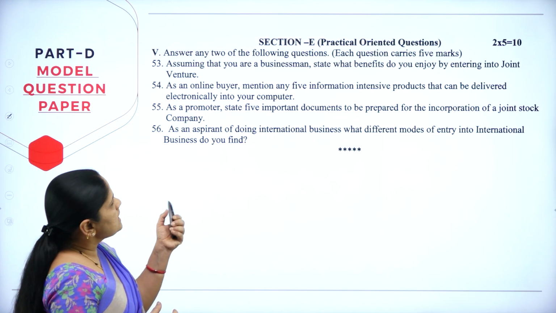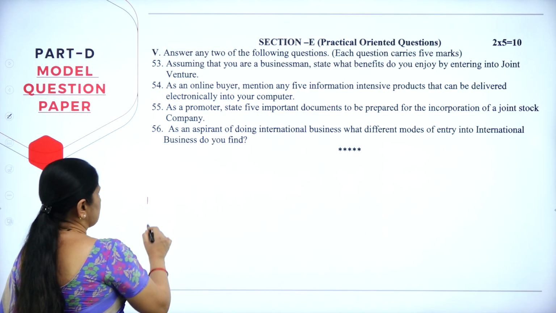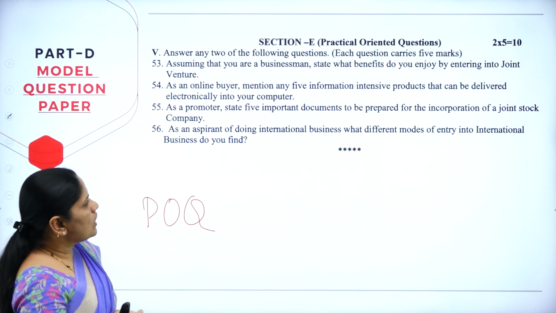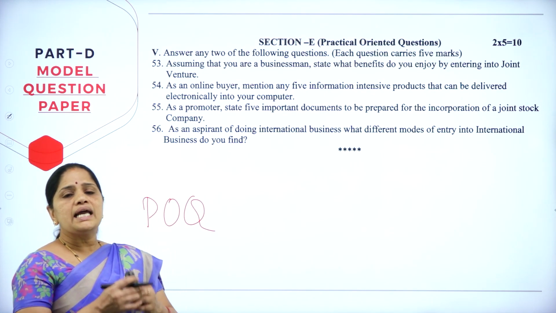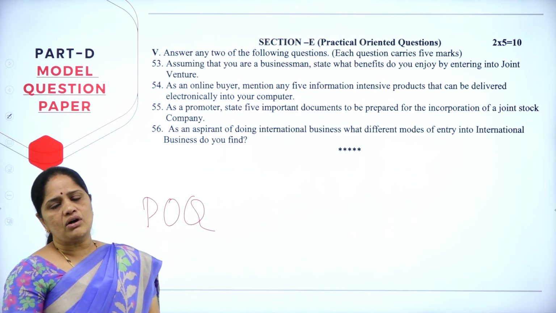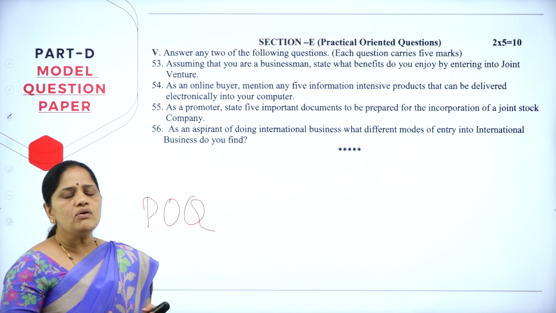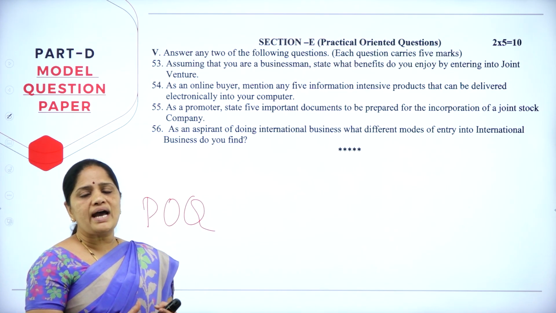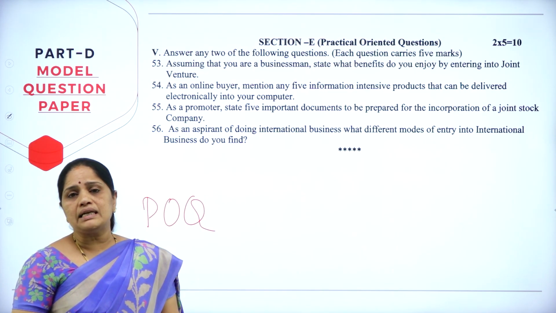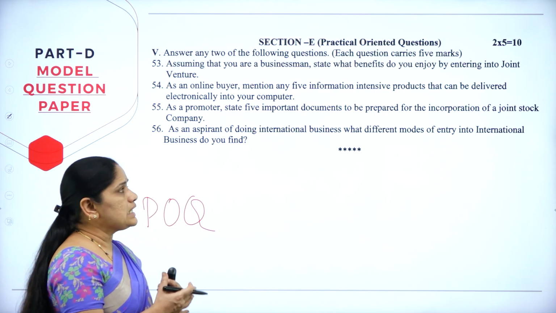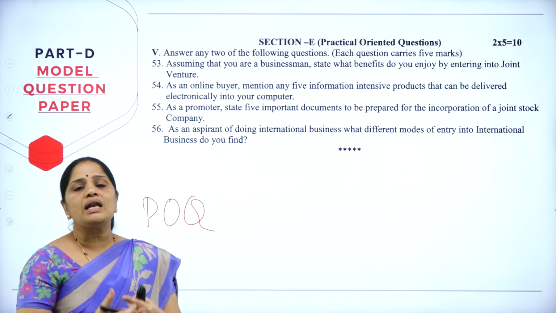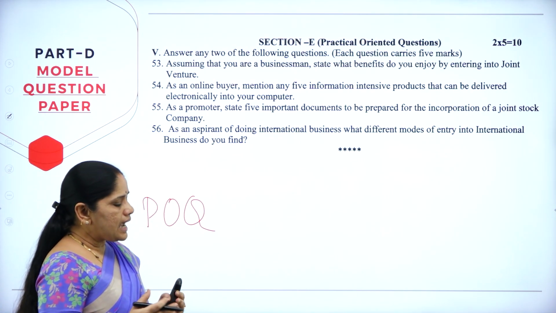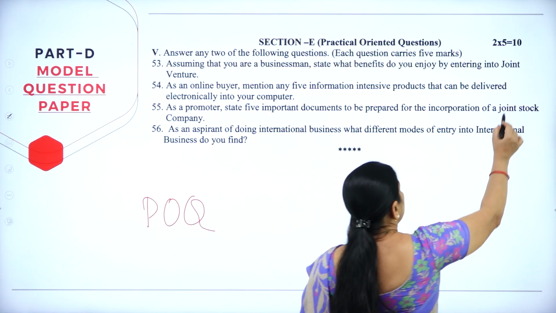Now coming to section E, that is what we call the POQ, the practical oriented questions. In these practical oriented questions, it is related to applicability of the knowledge which you have gained. Whatever knowledge you have gathered from the first PU syllabus, how you will be practically applying it. That is why we call it practical oriented questions, and this section carries 10 marks.